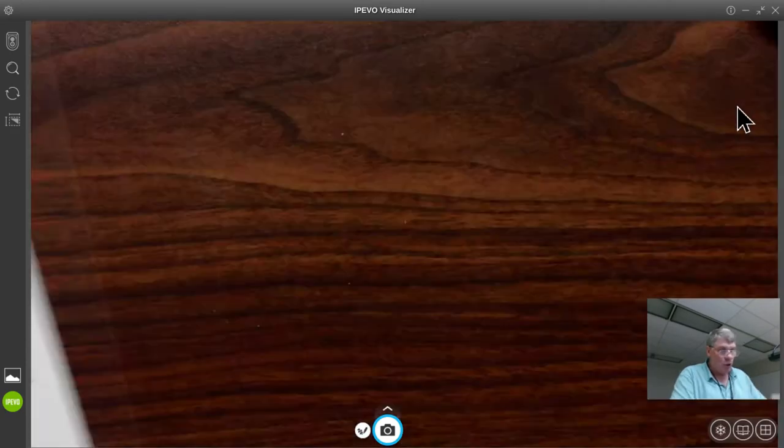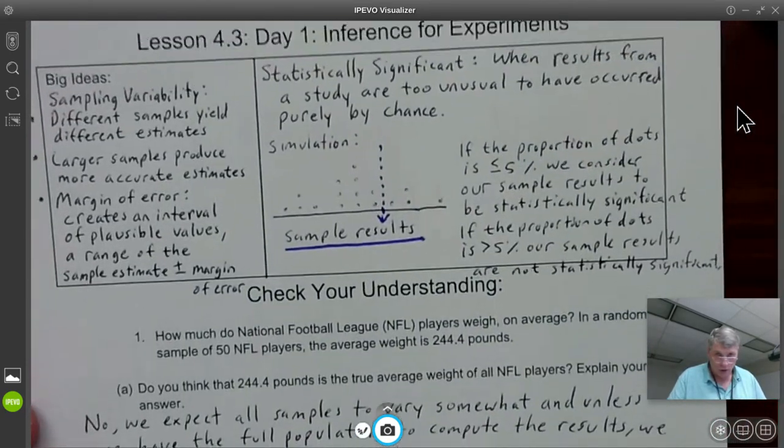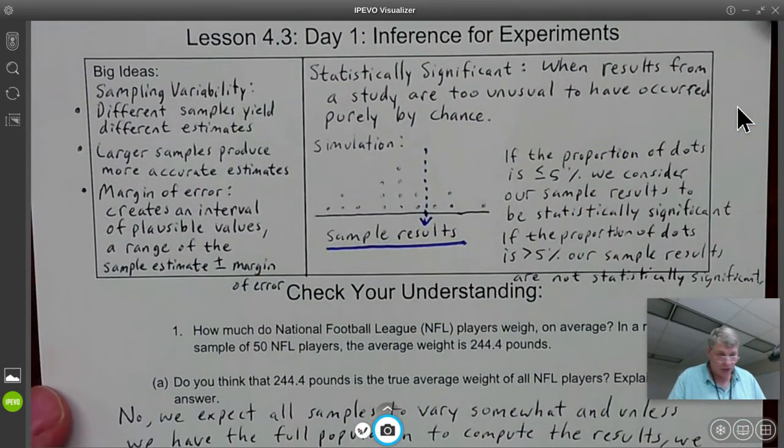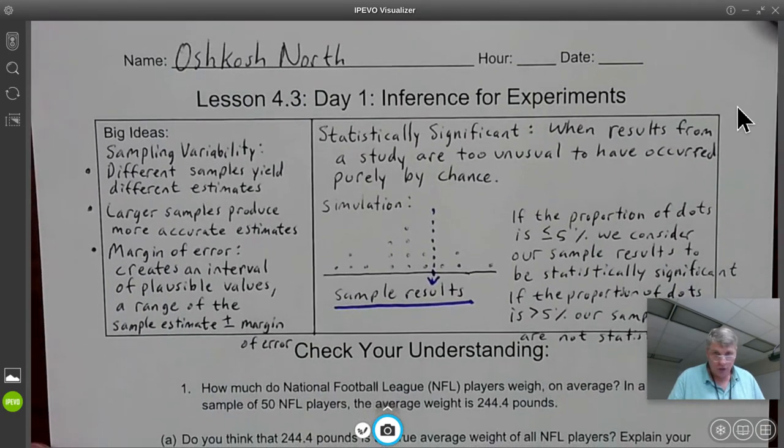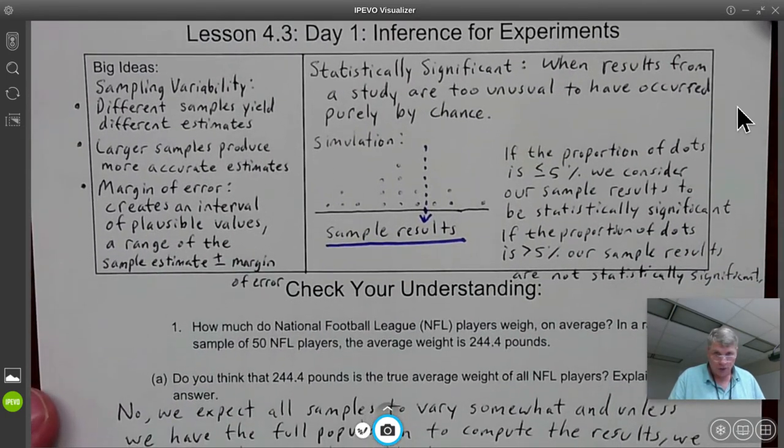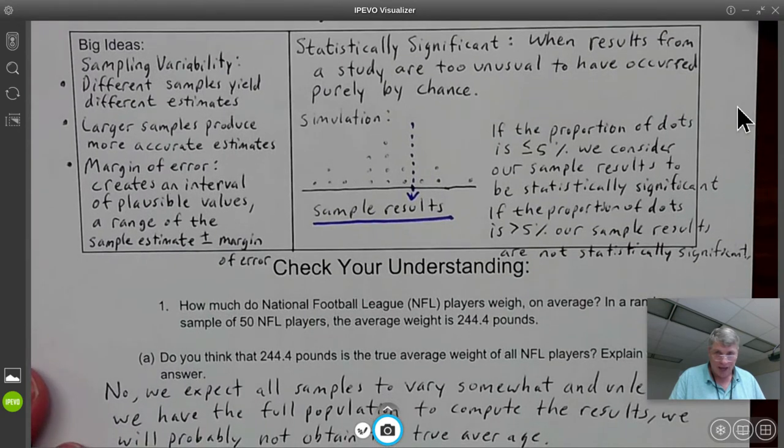Let's take a look at your notes. These are your notes for section 4.3, day 1. Inference for experiments. All right, so your big ideas. You got a couple big ideas here.